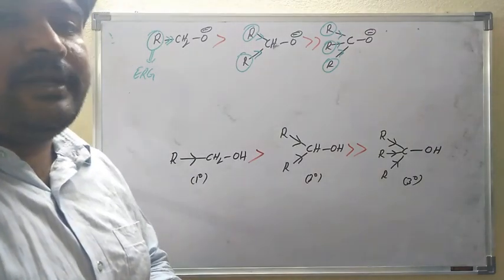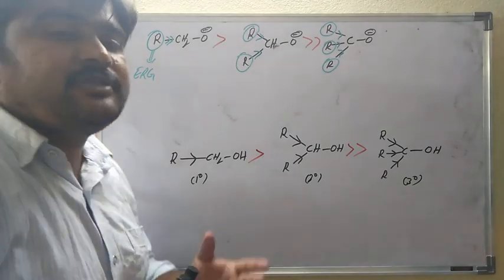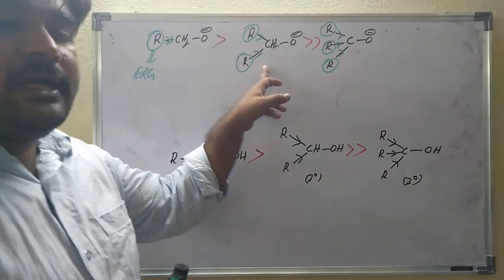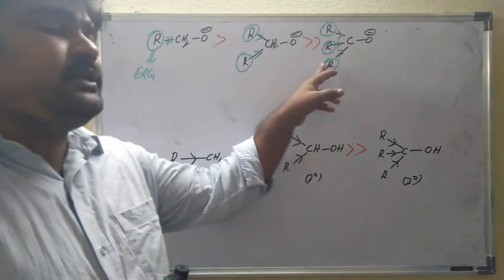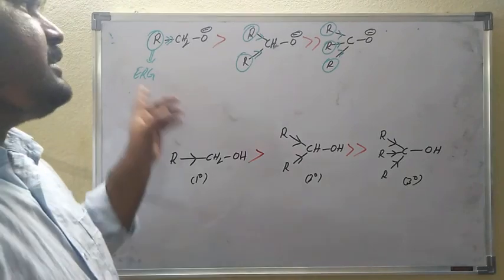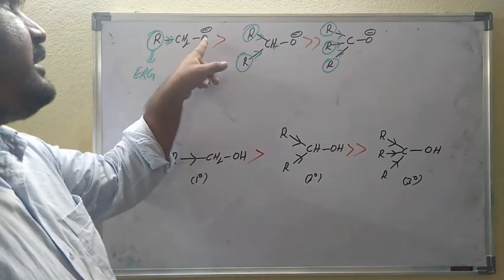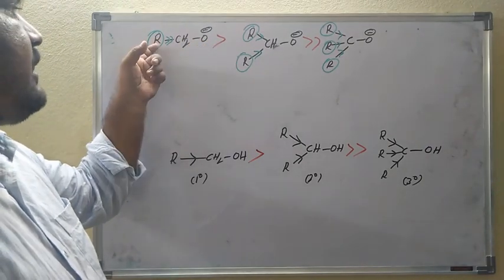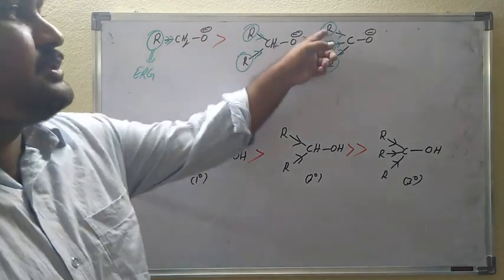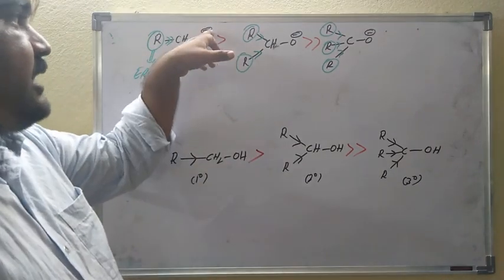This is very, very important: the acidic nature of alcohols. Primary alcohol is more acidic than secondary alcohol, and secondary alcohol is more acidic than tertiary alcohol. Is it clear? Electron releasing groups increase the electron density on the oxygen atom. Here is one alkyl, here two alkyl, here three alkyl. So more electron density, and oxygen already has a negative charge.